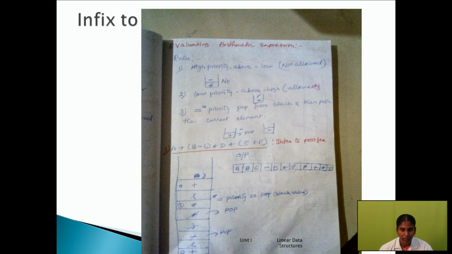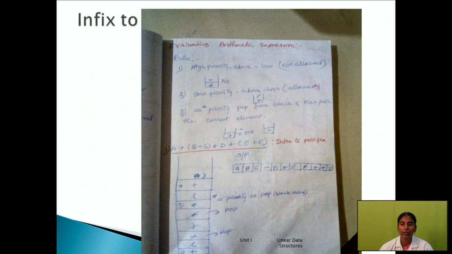The next, B, is an operand, so we move it to the output box: A, B. The next is minus, a symbol, so we put it on the stack.